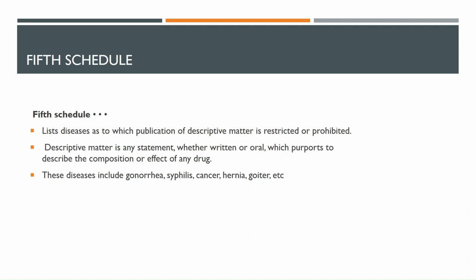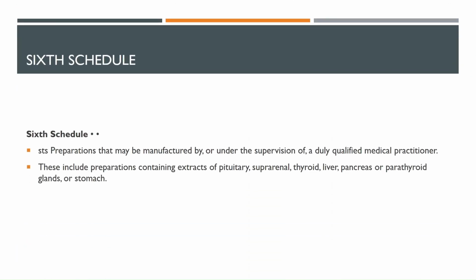The fifth schedule lists diseases as to which publication of descriptive matter is restricted or prohibited. Descriptive matter is any statement, whether written or oral, whose purpose is to describe the composition or effects of any medicine. So if there are any effects of any drug on any disease, this fifth schedule talks about it. These diseases may include gonorrhea, syphilis, cancer, goiter and other different diseases.